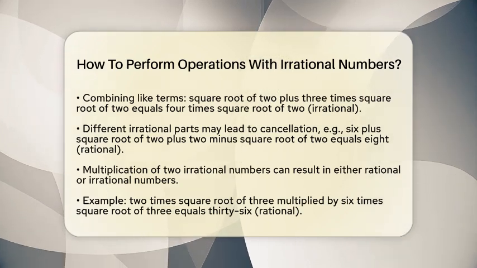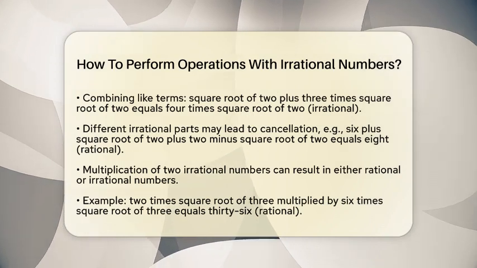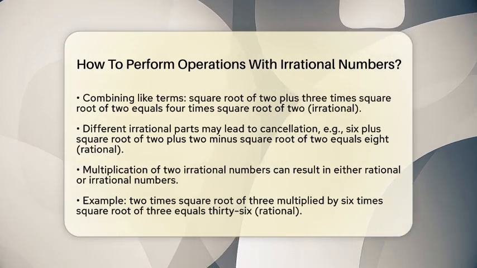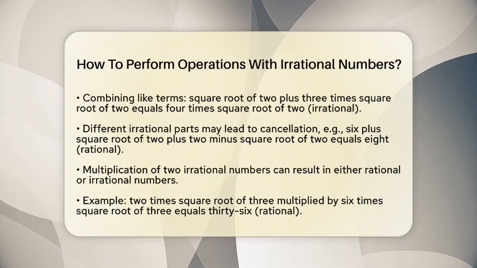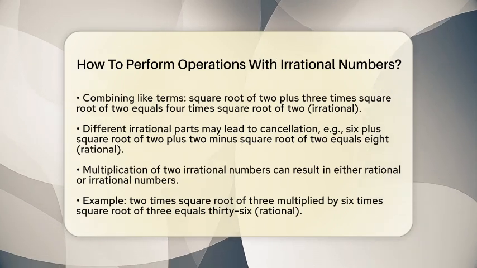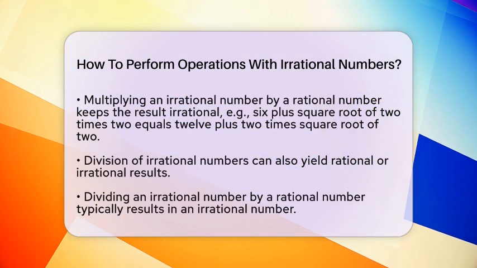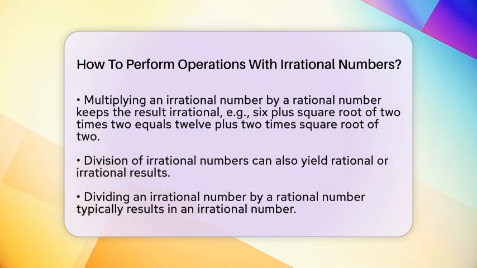Now let's talk about multiplication. When you multiply two irrational numbers, you can also get either a rational or an irrational number. For example, if you multiply 2 times square root of 3 by 6 times square root of 3, you get 36, which is rational. However, if you multiply an irrational number by a rational number, like 6 plus square root of 2 times 2, you will get 12 plus 2 times square root of 2, which remains irrational.